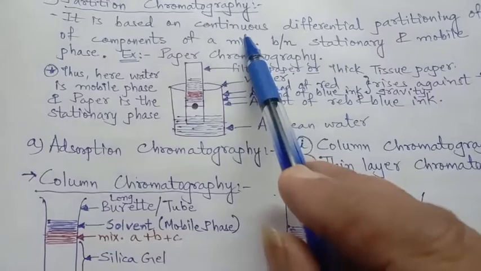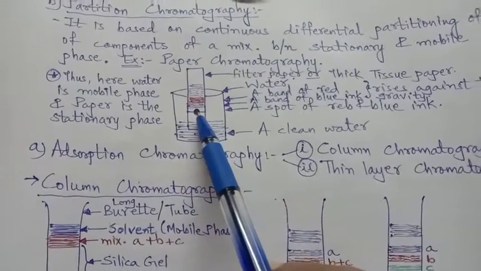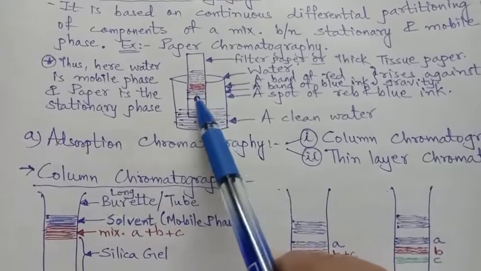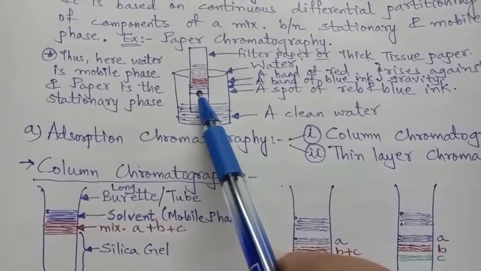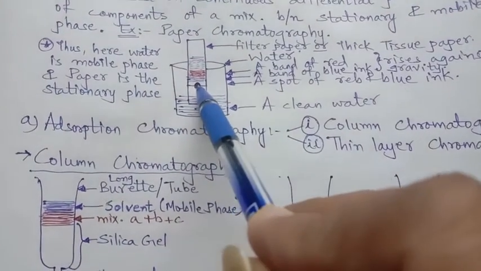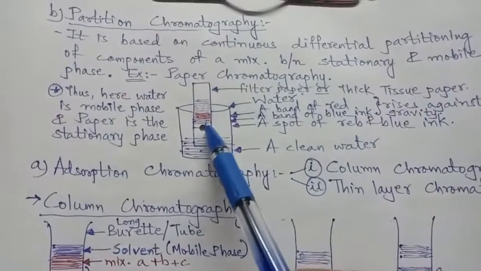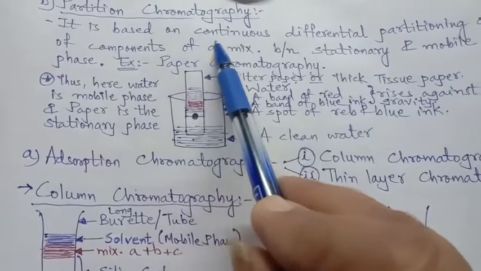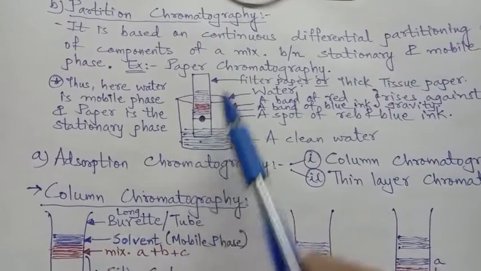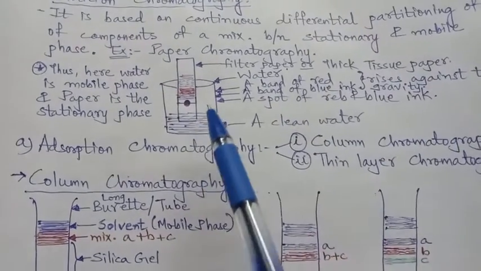And now continuous differential partitioning of components. Here I have made this dot by spotting red, blue and green, three different colors on only one position. So as per this principle, these should be continuously differentiated and partitioned.